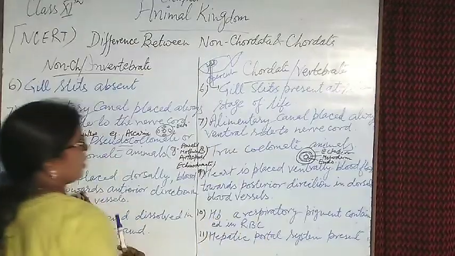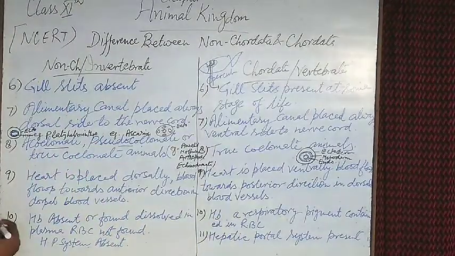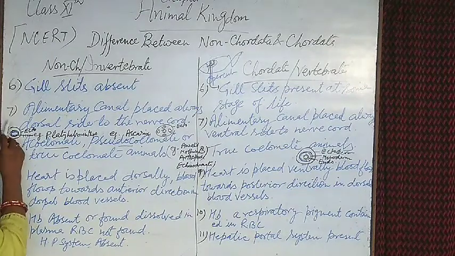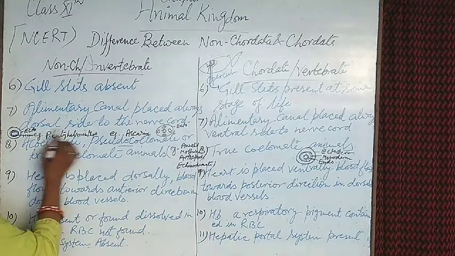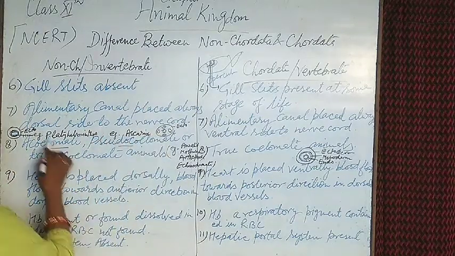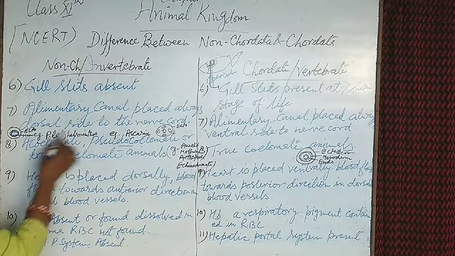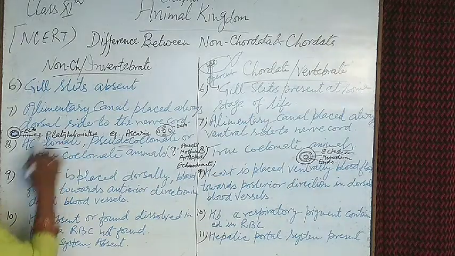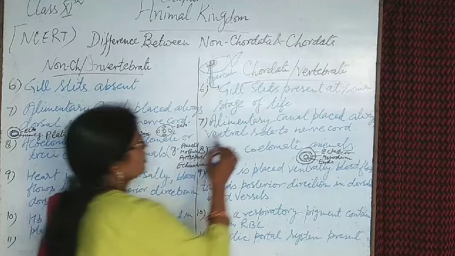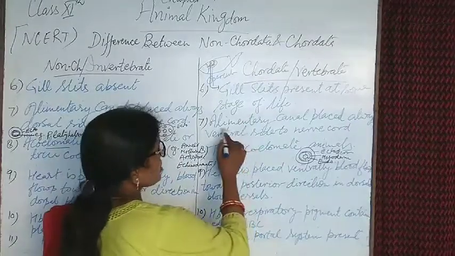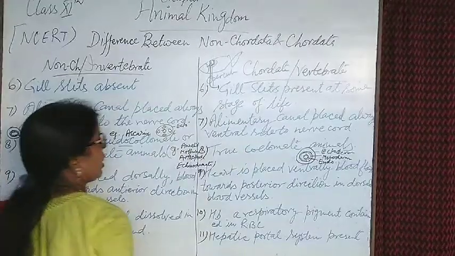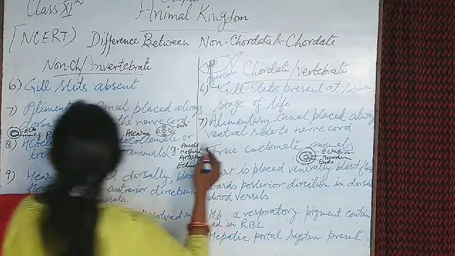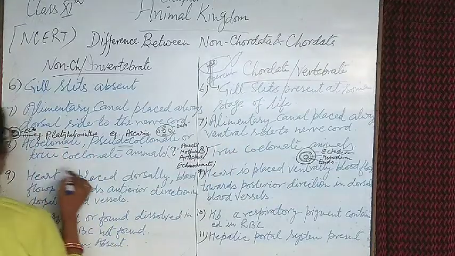It's a respiratory organ. And the next point is alimentary canal. In invertebrates, the alimentary canal is placed on the dorsal side of the nerve cord, and in chordates, the alimentary canal is always placed on the ventral side of the nerve cord. Ventral side means lower side and backward side.